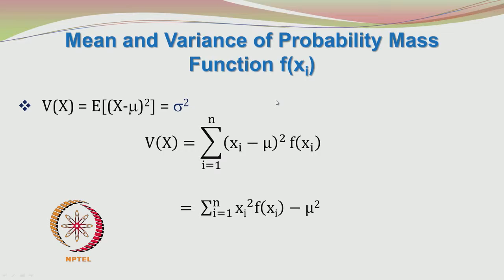Now, let us come to the variance. We know from our earlier discussion that because of the variability in the data, you had to find the average. The batsman was not scoring 50 in all the innings. He was scoring 0 in one, 100 in the next, 30 in the third, 70 in the fourth. So, when you take an average over a long period of time, you get the average of 50. So, the performance of the batsman is variable, and that is why you had to find the mean or average value.